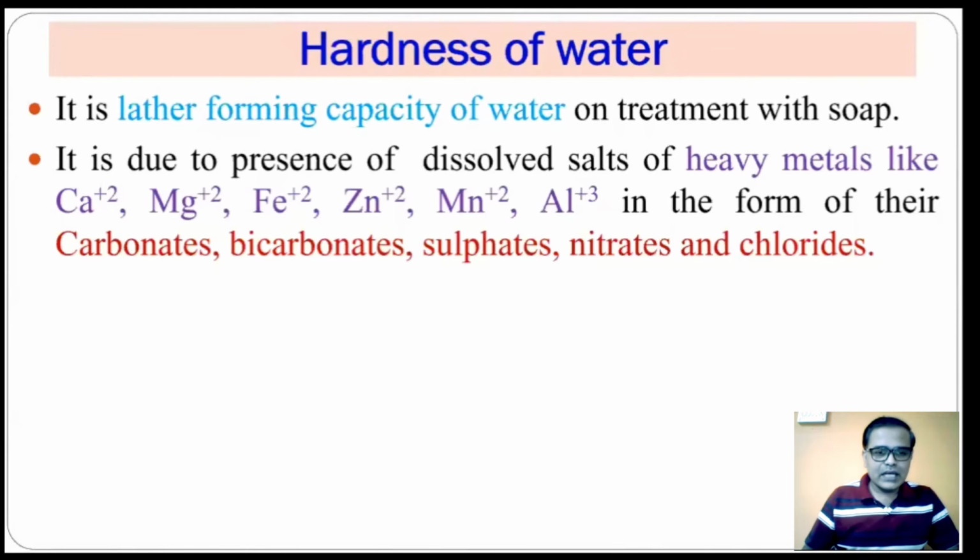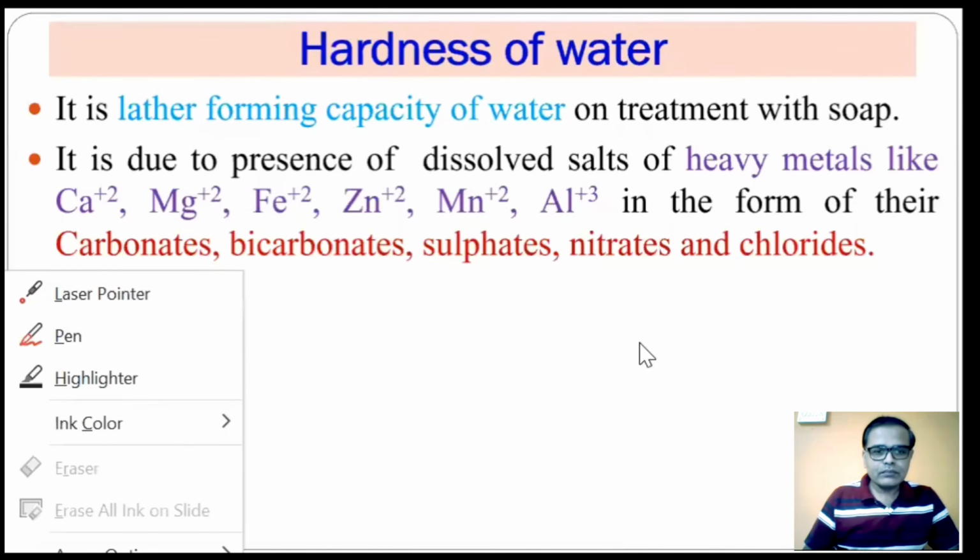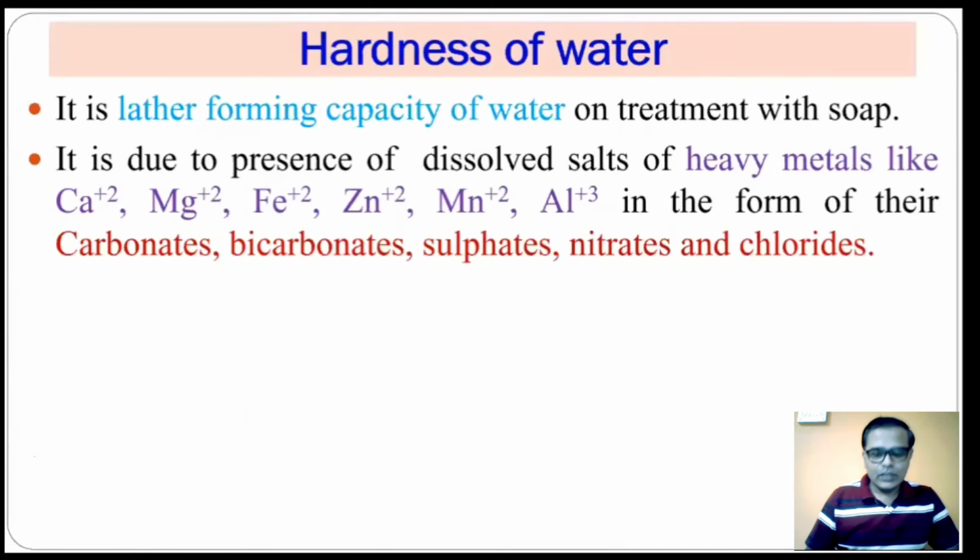Which ions are considered to be heavy metal ions? We can say calcium, magnesium, iron, zinc, manganese, all in the plus 2 oxidation state, and aluminum in the plus 3 oxidation state.